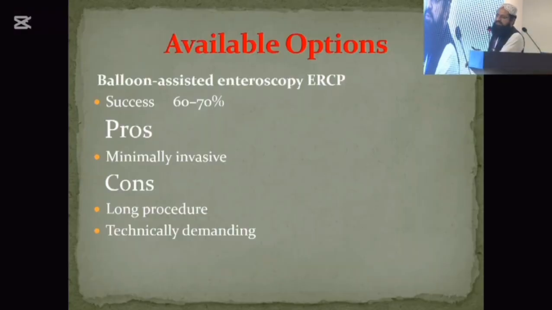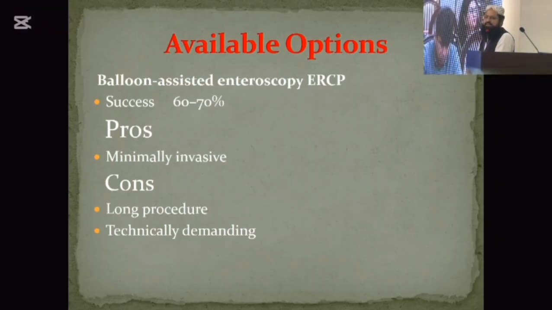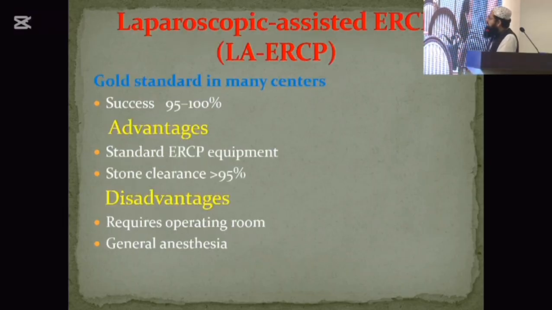We have different options. If the patient was operated on before and now has CBD stones, balloon assisted ERCP is one. This is a very difficult procedure. Expertise and equipment are needed, and it will take too much time under GA. Success is 60 to 70%. Its only advantage is that it is minimally invasive, but it is a large procedure and technically demanding.